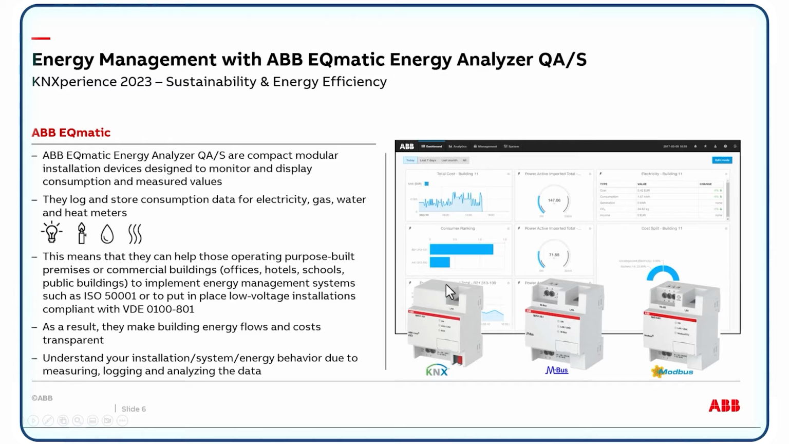So these are the three hardware versions we have of the Energy Analyzer QoS. One is here for KNX, M-Bus, and Modbus. These are compact modular DIN-rail devices to install in the distribution board and record the energy values which come from the meters, depending on the protocol, and store them here in the device. So these Energy Analyzer QoS are for electrical meters, gas, water, and heat meters. So for the complete energy consumption in a building.